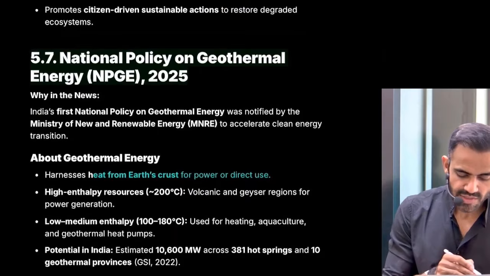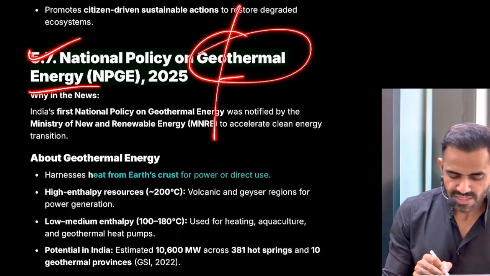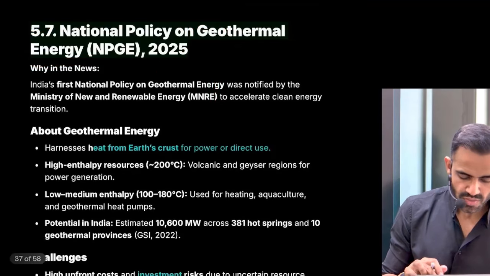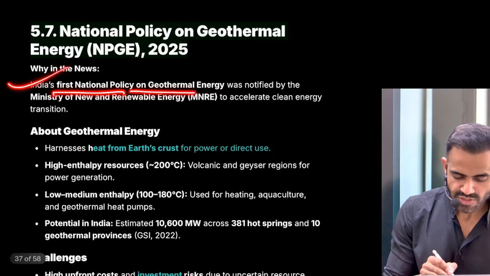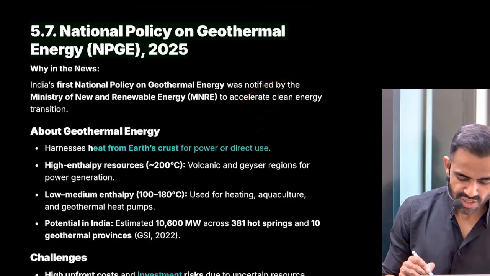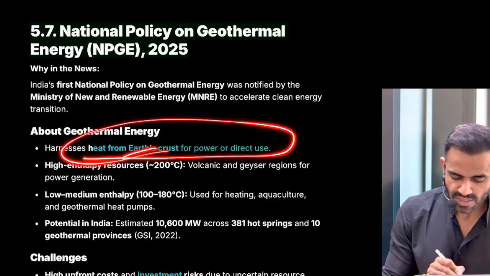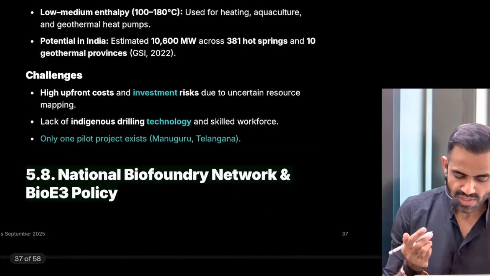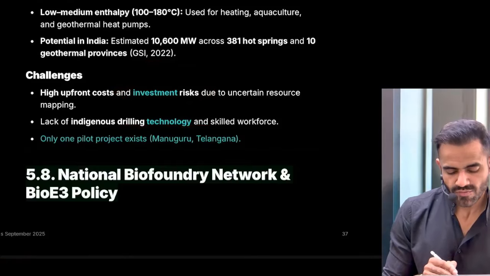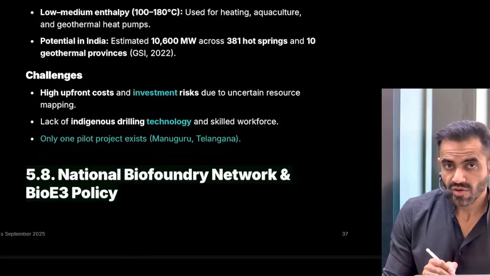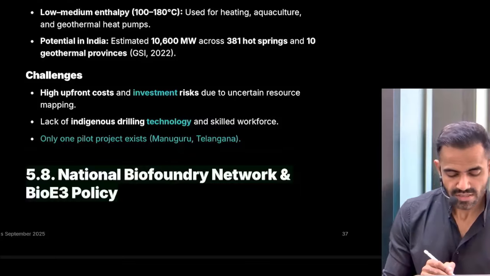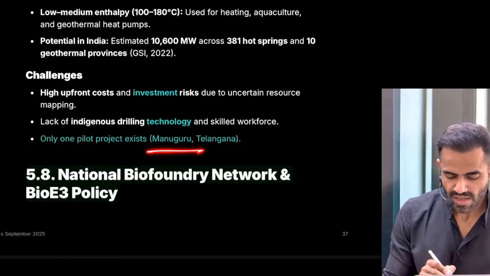Okay, next is national policy on geothermal energy. Geo plus thermal, just remember we are trying to utilize the heat of earth. So in that context, recently first national policy on geothermal energy was notified by the MNRE to boost the clean energy transition. So we are going to utilize the heat from the crust of earth. What is the issue? It requires huge amount of investment, technology is required. As of now, we only have one such project of geothermal energy, that means producing energy from the heat of the earth, and that is in Manuguru in Telangana.